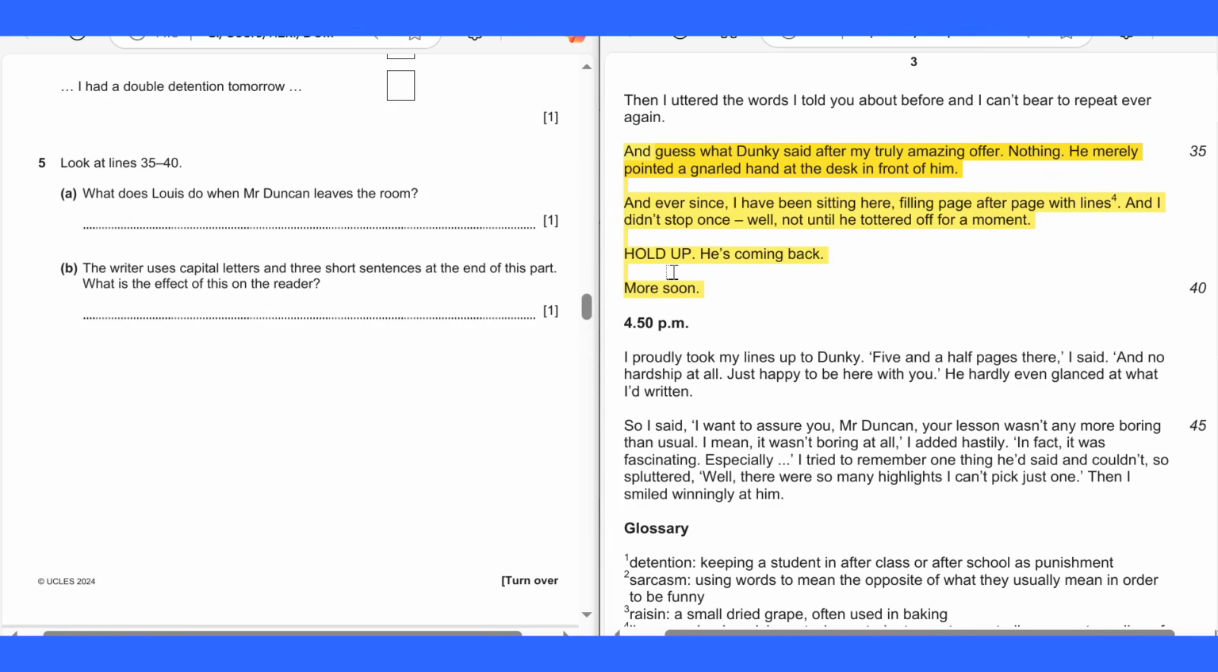Next. Now let's go to number 5. Look at lines 35 till 40 in yellow highlight. A. What does Louis do when Mr. Duncan leaves the room? So 10 seconds from now, what does Louis do when Mr. Duncan leaves the room?